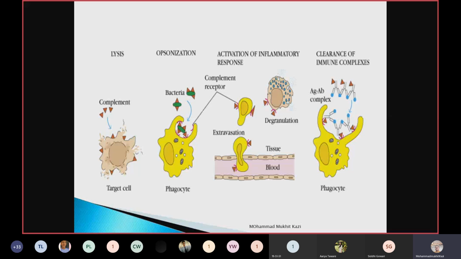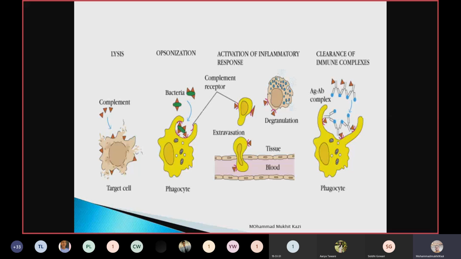You can see here in the first part, to the left, lysis occurs because of the binding of the complement to the target cell, and direct lysis occurs. Opsonization: it will bind to the bacteria, be taken to the phagocytic cells, and get engulfed and killed. And the third is activation of the inflammatory response.